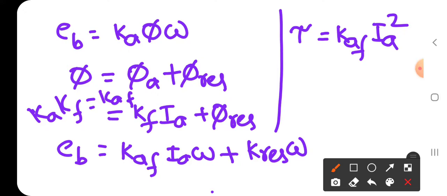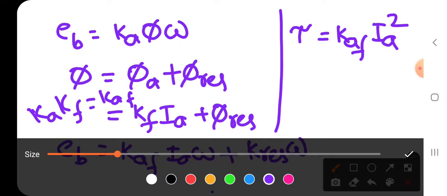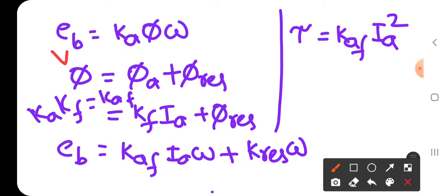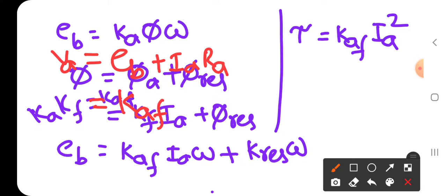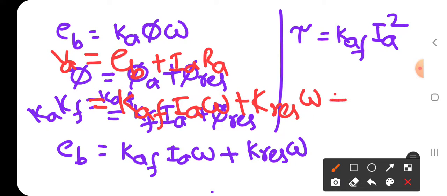Okay. So now let us simplify the voltage equation. Va is equal to Eb plus Ia R. Eb is Kaf Ia omega plus Kres omega. Yes, in this equation, take Ia common and find the equation for Ia.